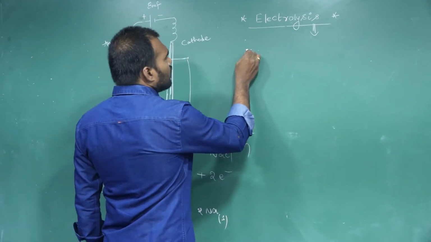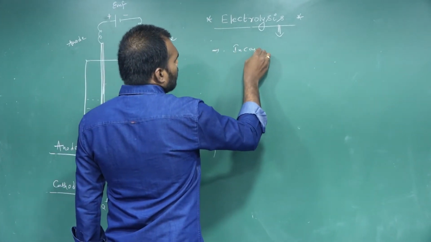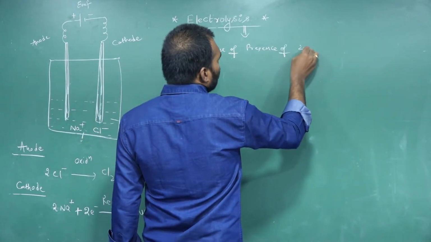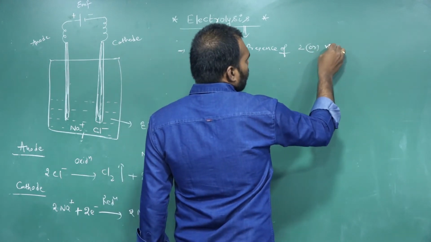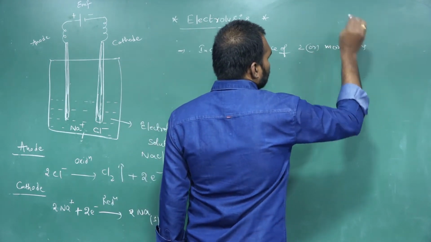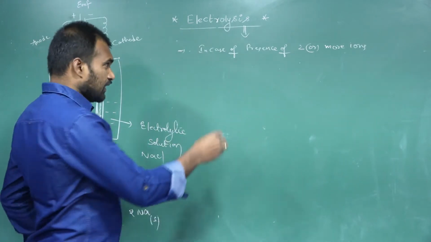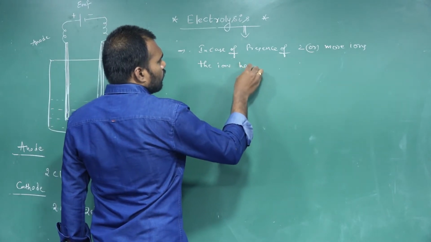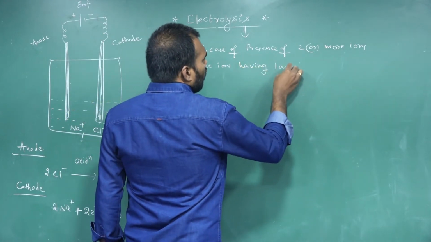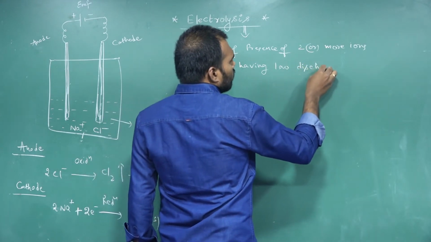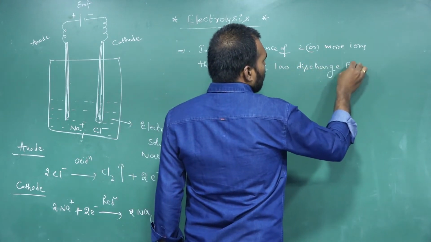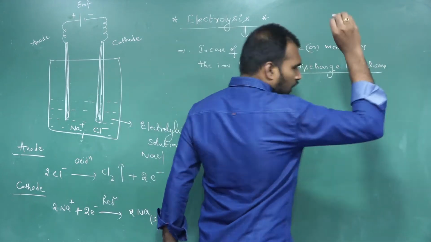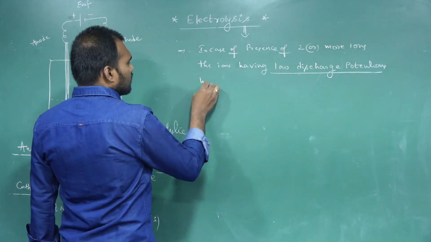In case of presence of two or more ions, the ion which has low discharge potential will deposit first.